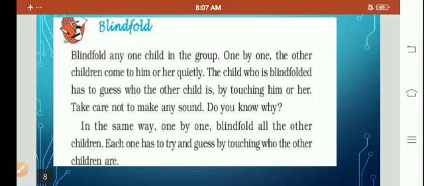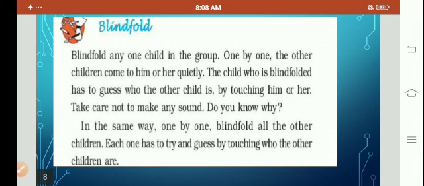Blindfold. Blindfold any one child in the group. One by one, the other children come to him or her quietly. The child who is blindfolded has to guess who the other child is by touching him or her. Take care not to make any sound. Do you know why? The same way, one by one, blindfold all the other children. Each one has to try and guess by touching who the other children are.